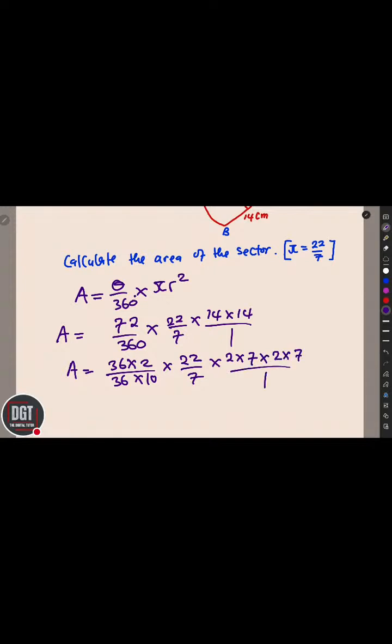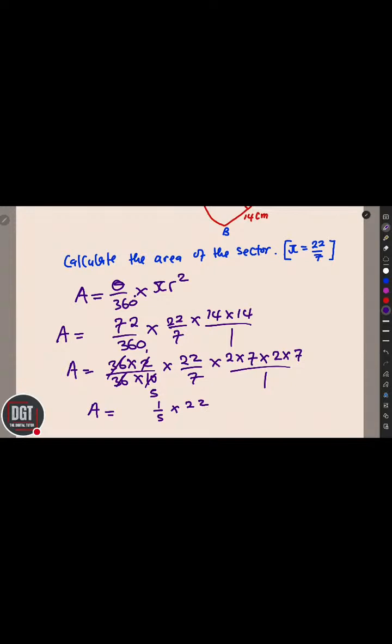Something like this. So here 36 and 36 go. Then 2 into 2, 1. 2 into 10 is 5. So area is equal to, what we are remaining with here, 1 over 5 multiplied by what? 22.